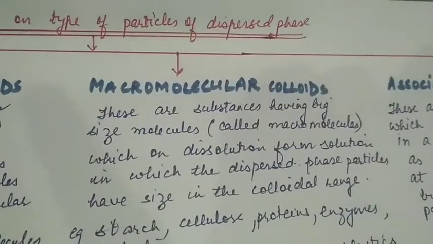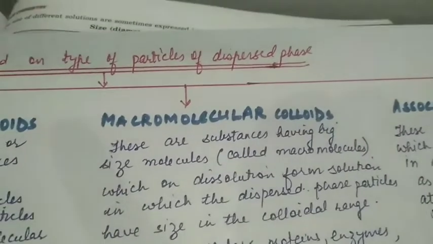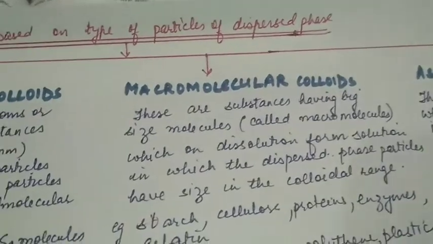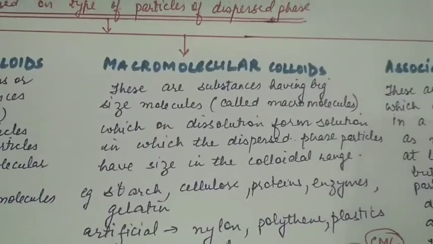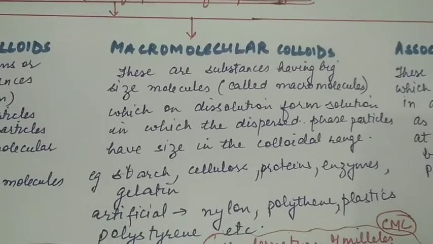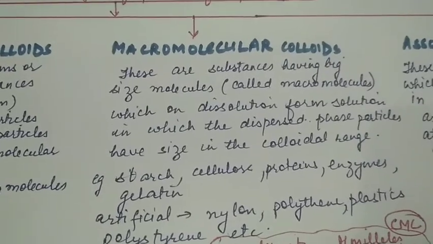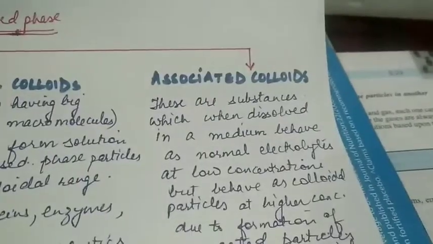Macromolecular colloids are substances having big size molecules called macromolecules which on dissolution form solution in which the dispersed phase particles have size in the colloidal range. For example, starch, cellulose, protein, enzymes, and gelatin. We also have artificial macromolecular colloids like nylon, polythene, plastic, polystyrene, etc.